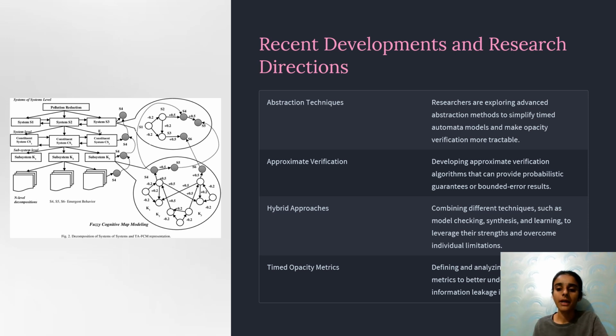Hybrid approaches: combining different techniques such as model checking, synthesis, and learning to leverage their strengths and overcome individual limitations. Timed opacity metrics: defining and analyzing metrics to better understand information leakage.